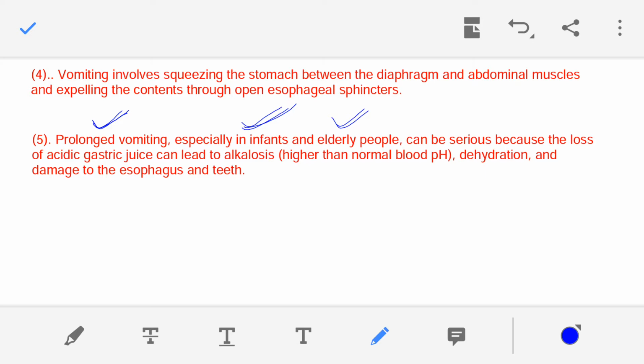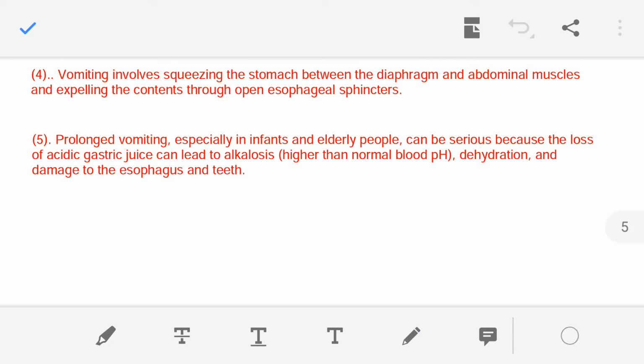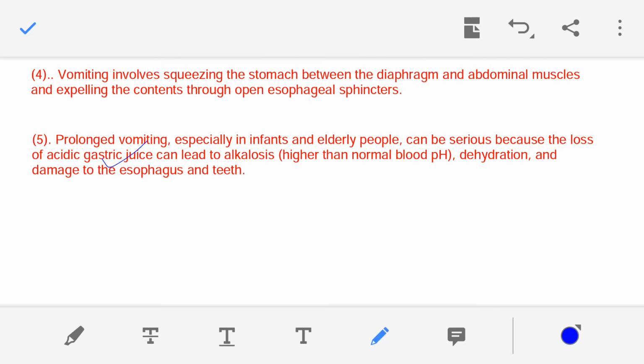The reason is that so much acidic gastric juice is lost. We know that HCl is present in the gastric juice. So this HCl or the gastric juice is lost from the body. The HCl is also responsible for maintaining the normal blood pH.